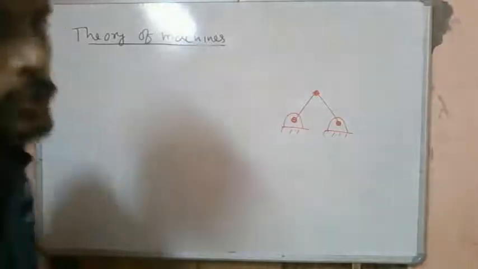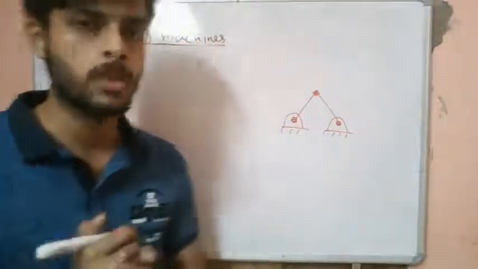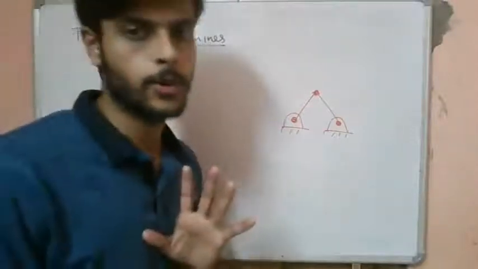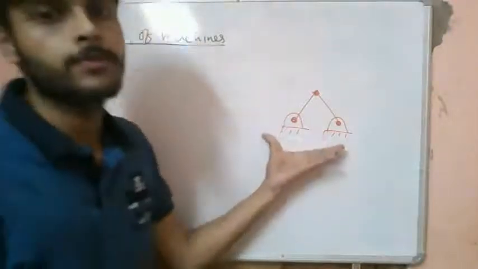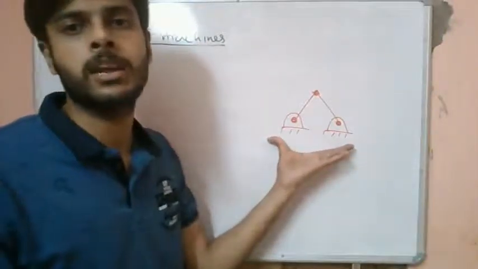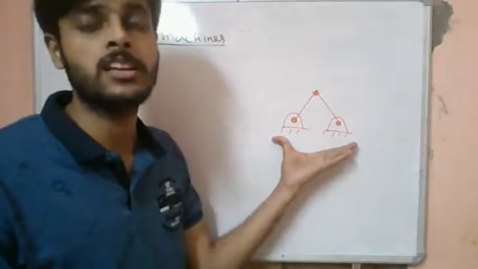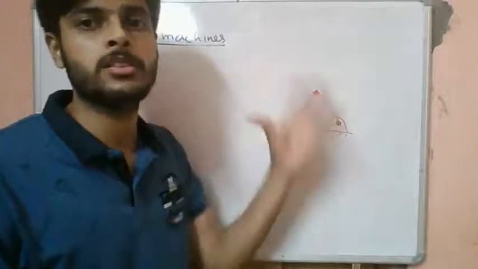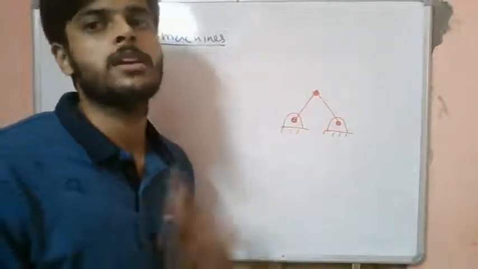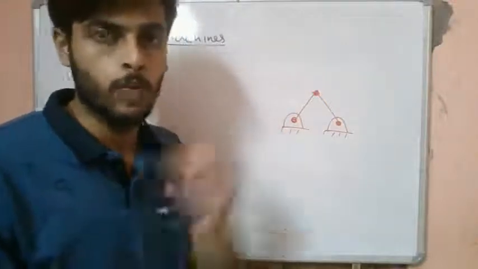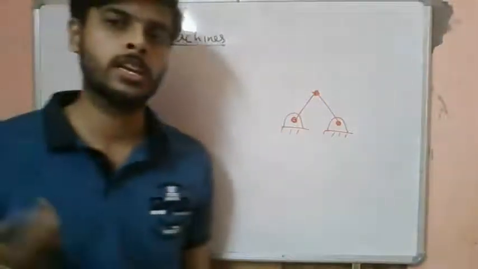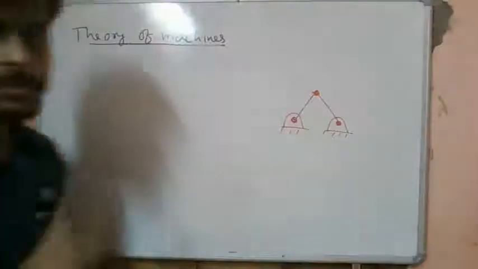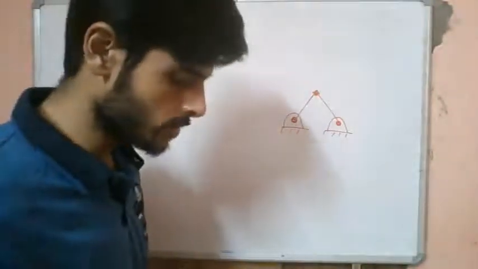If an arbitrary assembly of rigid bodies is given, we need to first know whether this assembly represents a mechanism or not. Like here, this system does not represent a mechanism. We know that this is called a truss. This is rather a structure, right? So we need to know whether an arbitrary assembly of rigid bodies gives us a mechanism, a structure, or something else. Once we know that, then we can go for velocity, acceleration or displacement analysis. Fine. So this answers our question: why do we need to study mobility?